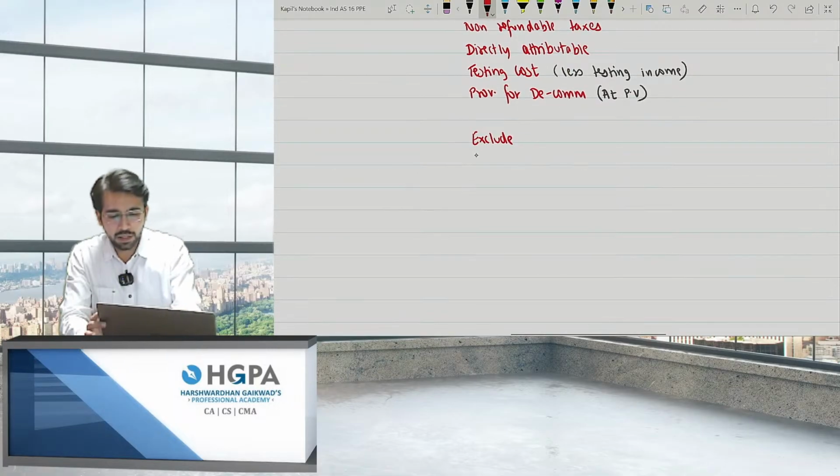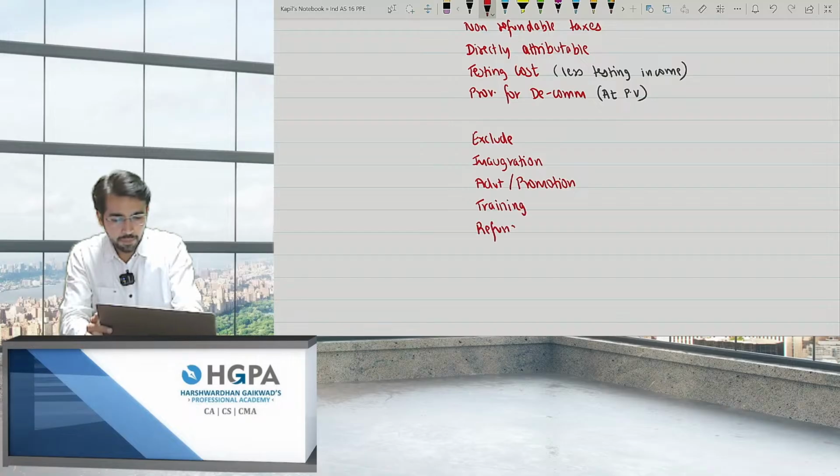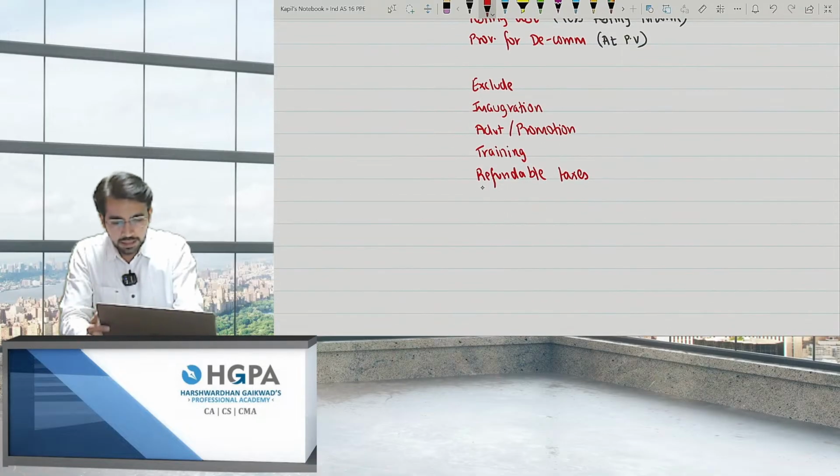What to exclude? Any inauguration, advertisement or promotion. The training cost. Refundable taxes. It should not be added. Okay. Then we have cash discount. It should not be included over here, right? And the important one was temporary income. It should be transferred to P&L.